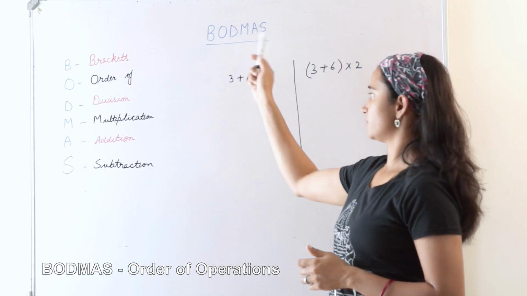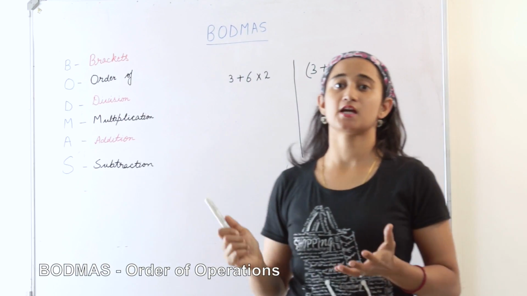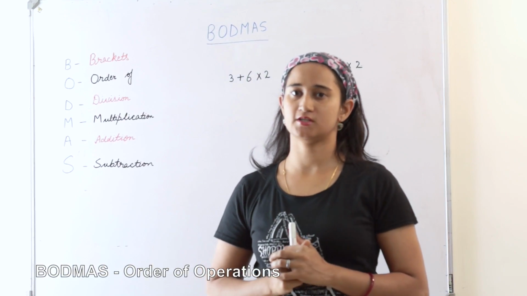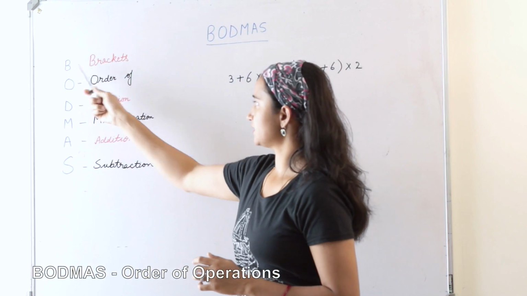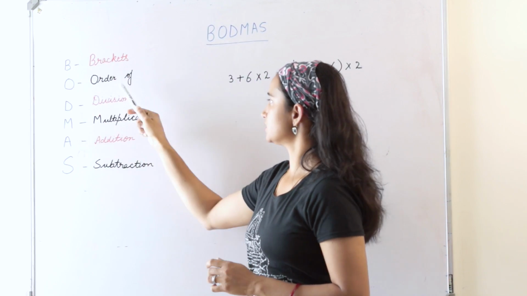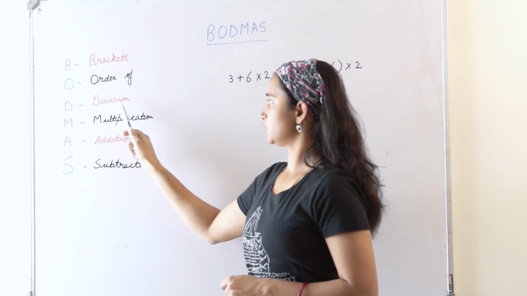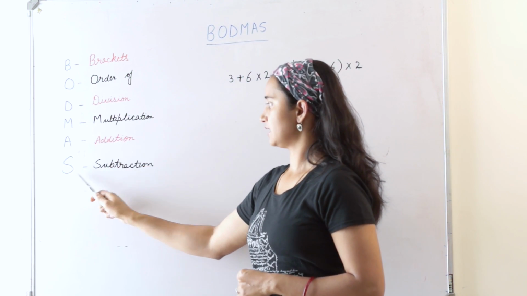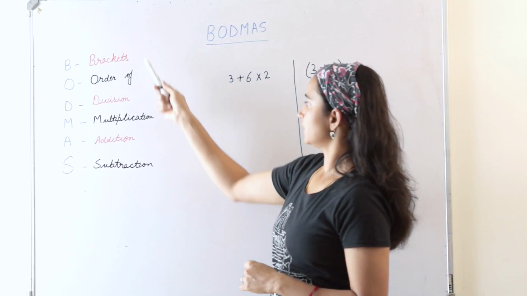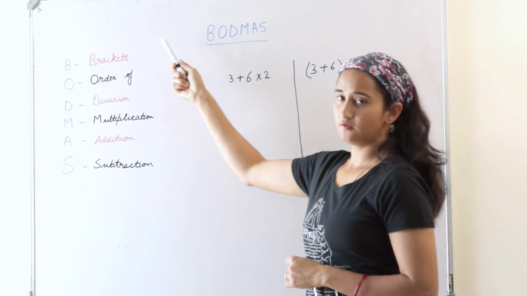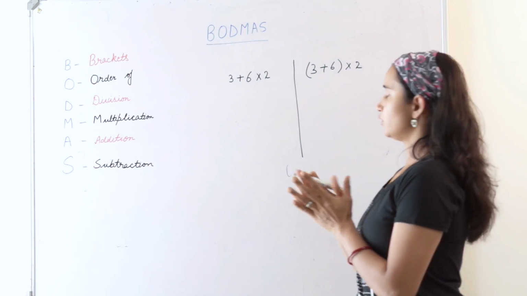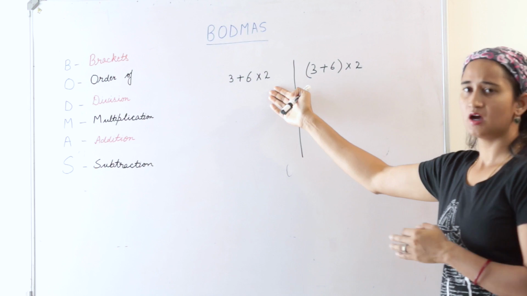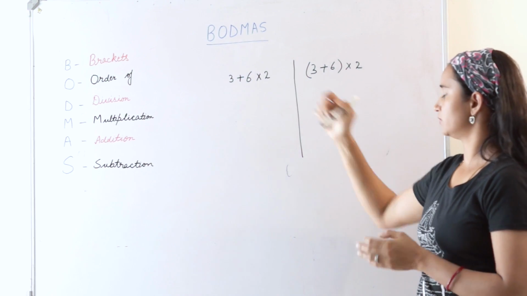Topic is BODMAS. So BODMAS tells us about order of operations. See, B stands for brackets, O is order of, D division, M multiplication, A addition, S is for subtraction. So there are different orders of operation. Suppose you see something like this, how will you start doing this problem?